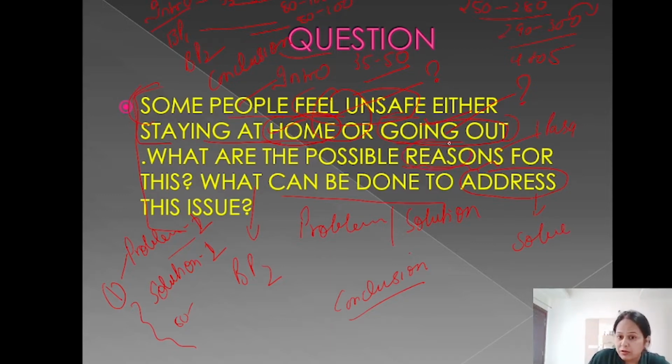Now if you have talked about reasons but forget to give the solution, or if you have talked about solutions but don't give the reasons, again it is half done. So the question is the hero. Try to understand the question very carefully, because half the job is done if you understand the question properly. So I would suggest the first step is to underline the main words, and the second step is to understand the question. Break the question into chunks, into small parts, and understand that. Underline the main words the way I have done.